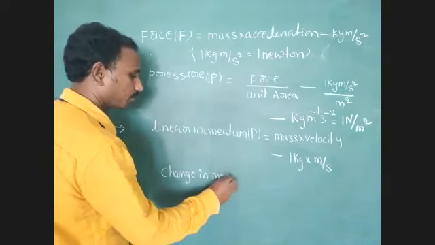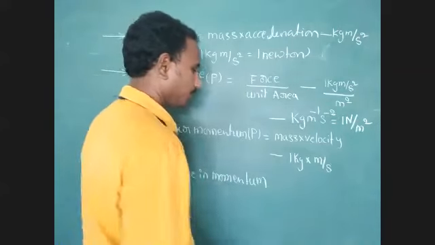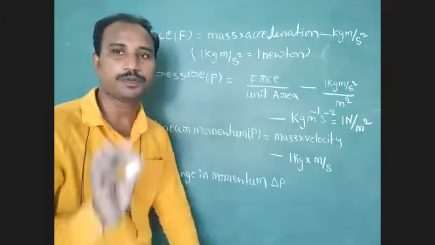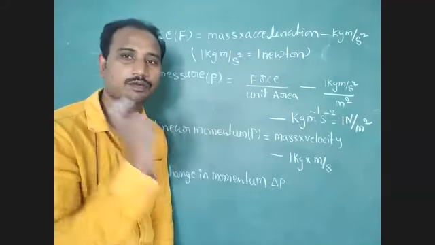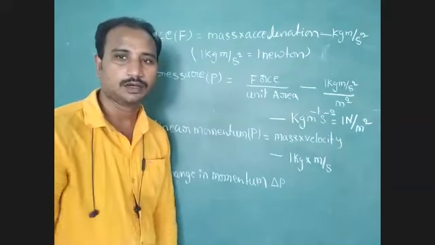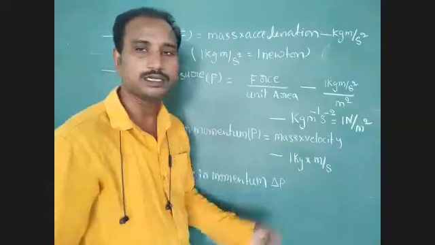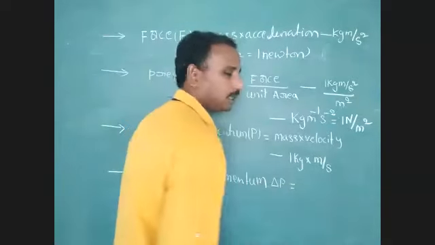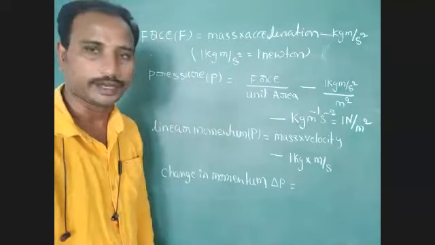Very, very important point. Change in momentum, represented by the symbol delta P. Delta P means variation, the difference of momentum at two different instants. So at two different instants, we have to find out that change in momentum. Here we can calculate the difference. We have to calculate the difference of that particular momentum.